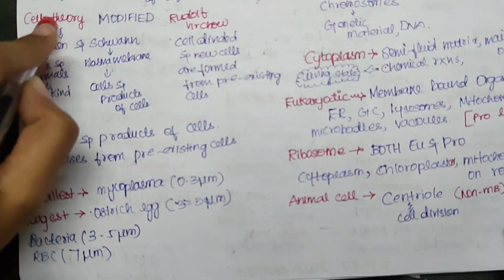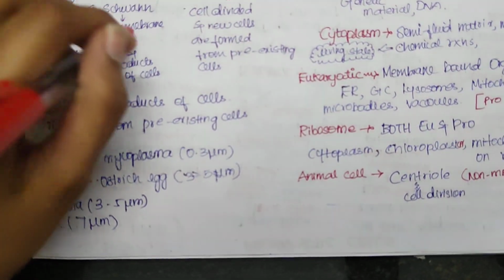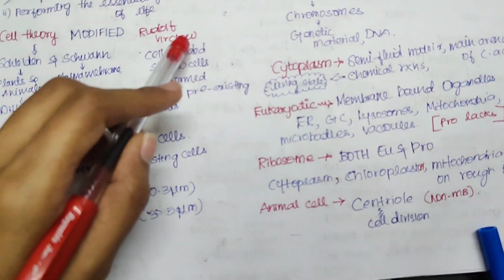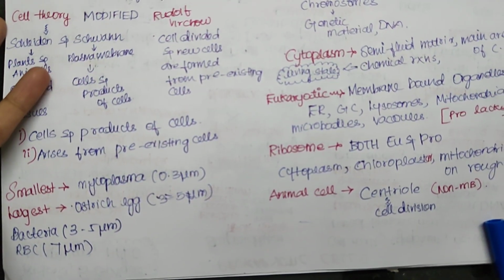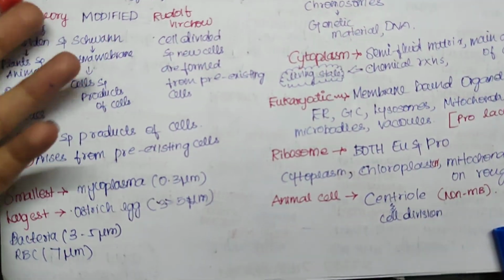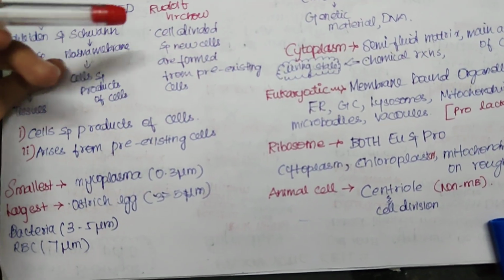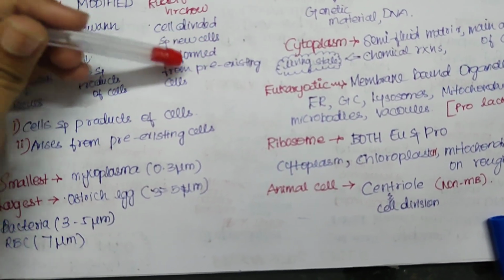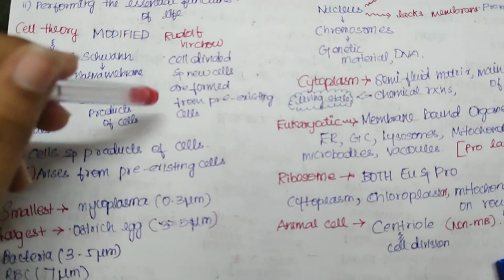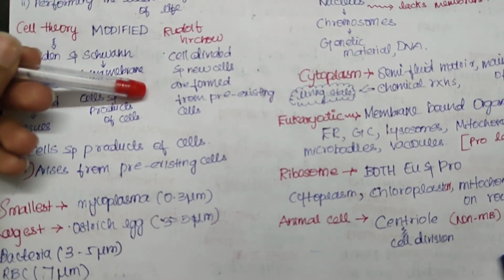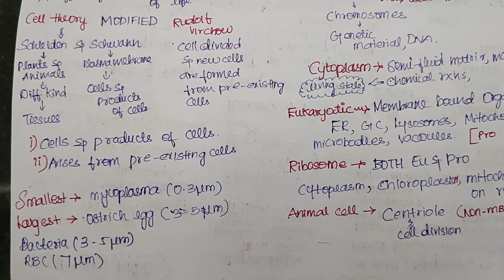Together, after finding this, they proposed a theory called cell theory. In the cell theory, Rudolf Virchow made some modifications, okay? Because whenever some theory happens, we have some changes, some improvement. The way Rudolf Virchow modified the cell theory, he said that the cell divides and new cells are formed from pre-existing cells. Because in the old theory, they didn't explain how new cells are formed. So he gave the conclusion: the cell divides and new cells are formed from pre-existing cells only.